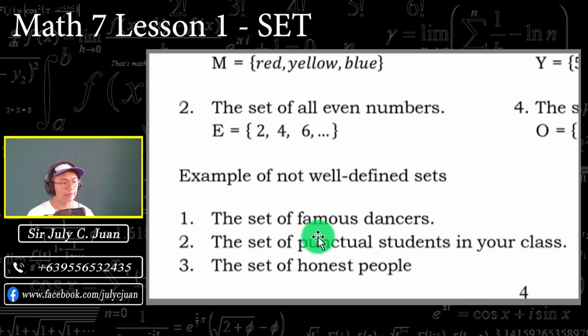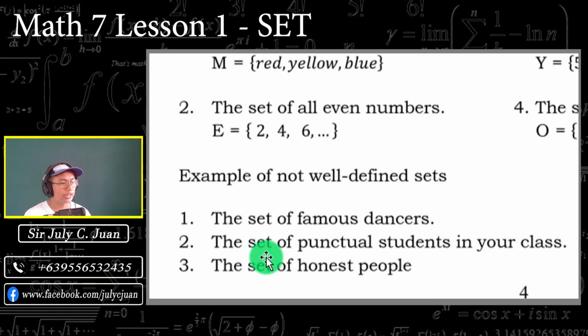ng kaunti. Okay, so dito meron tayong example number 1, the set of famous dancers. Kapag sinabi natin na set of famous dancers, this is not well defined kasi hindi natin alam kung sino-sino yung mga tinutukoy na dancers. I mean to say, kahit alam natin, hindi natin pwede mapangalanan lahat kasi sa dami ng famous dancers dito sa mundo, baka meron tayong malaktawan. So that is what I meant by not well defined.